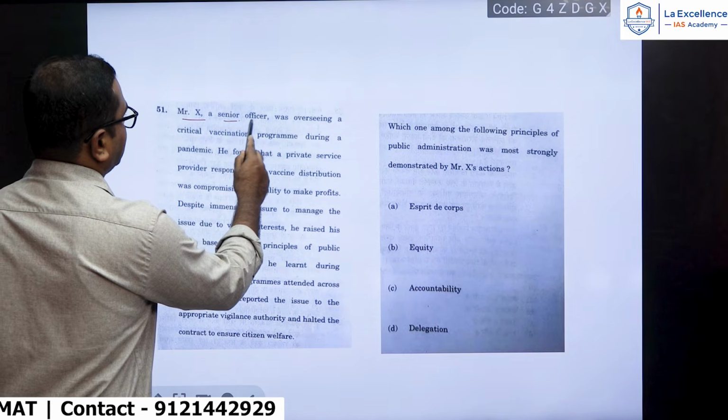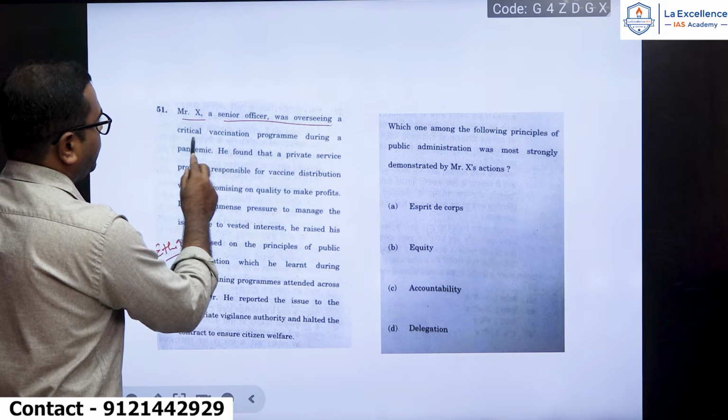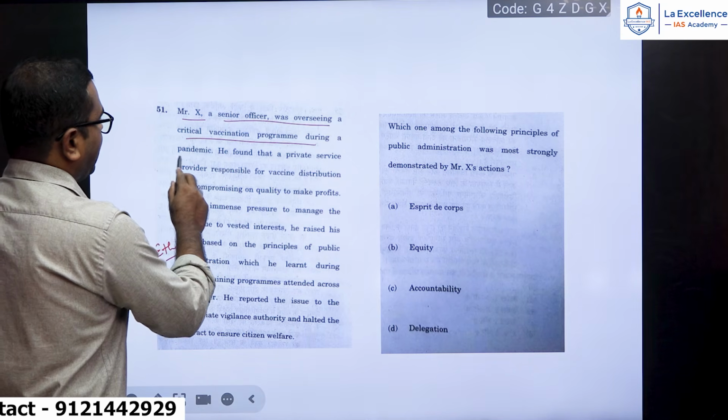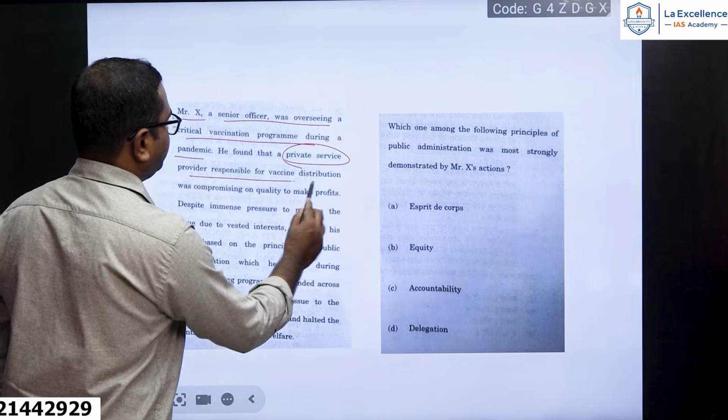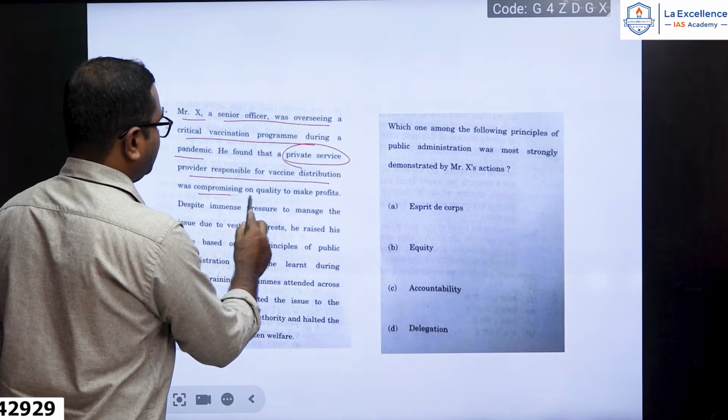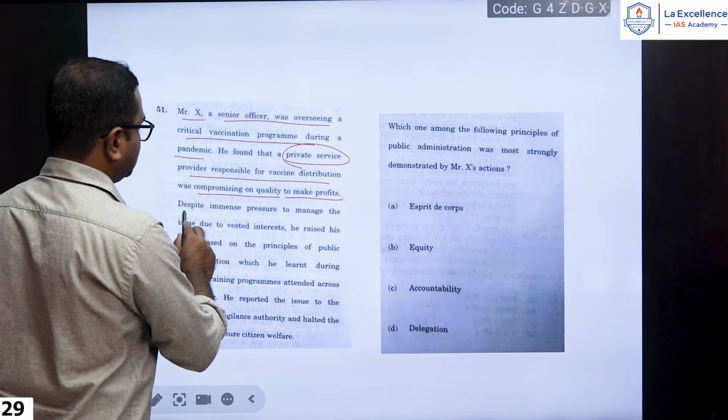Mr. X, a senior officer, was overseeing a critical vaccination program during a pandemic. Okay, he found that a private service provider responsible for vaccine distribution was compromising on the quality to make profits.